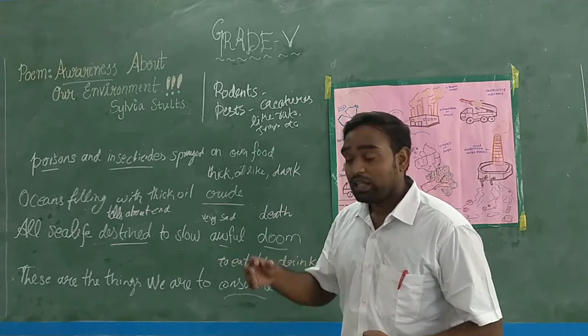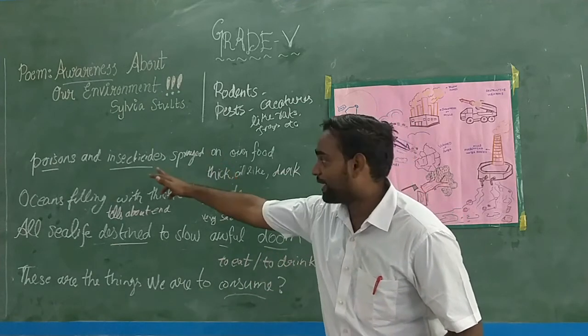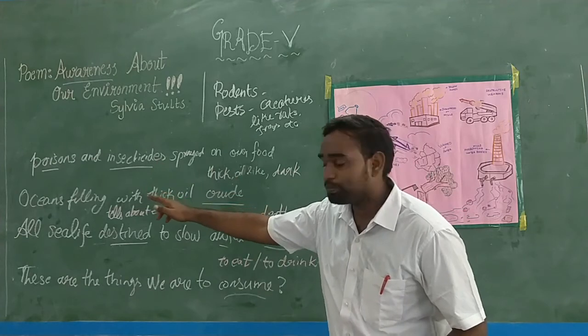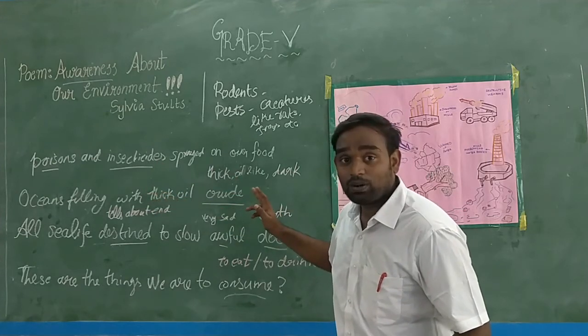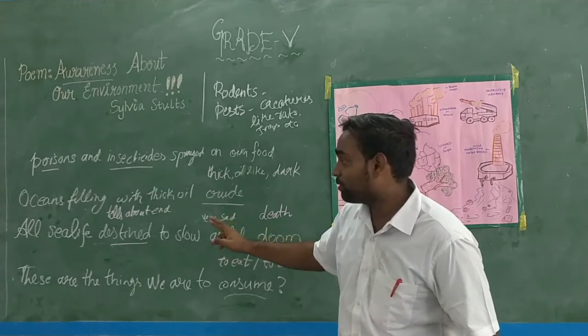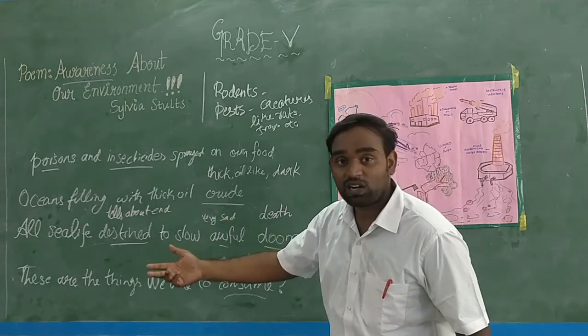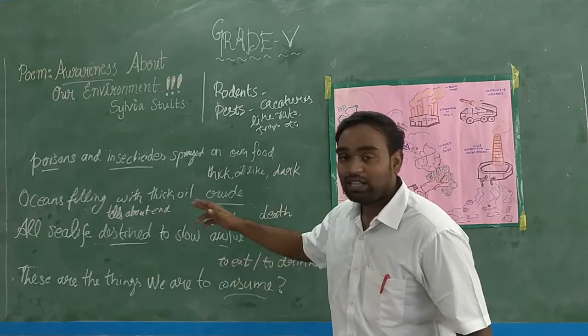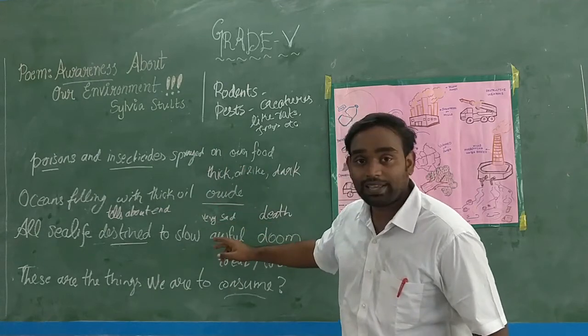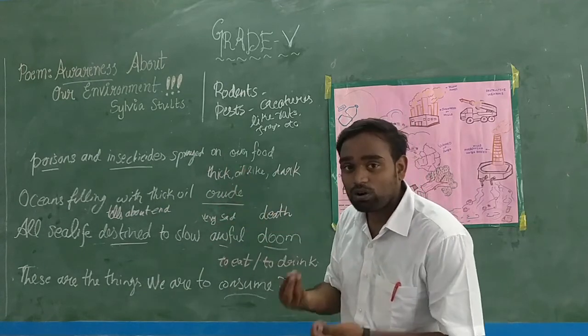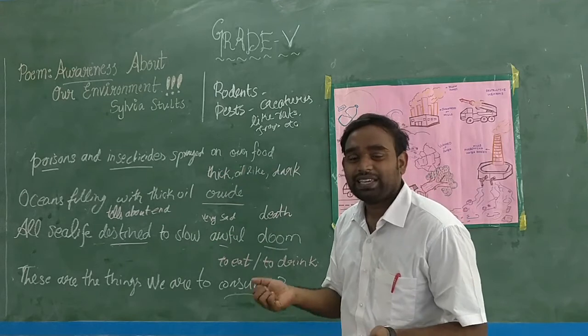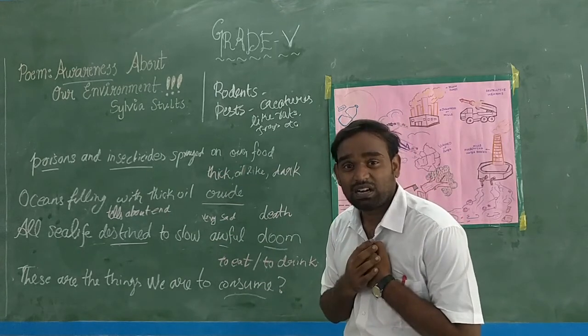Understand, children? Farmers are spraying poisons on our crops, and petroleum industry people are dumping thick crude oil in the oceans. They are poisoning our own food. They are making our own food dangerous for us.